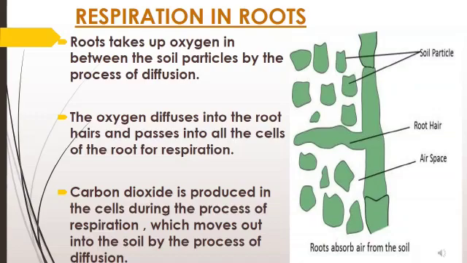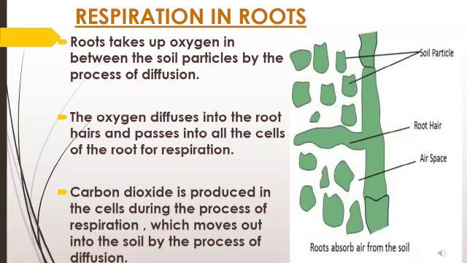After reaching the cells of the roots, it is transported to each and every cell of the plant where the process of respiration takes place, where the food is burned with the help of oxygen to produce carbon dioxide, water and energy.